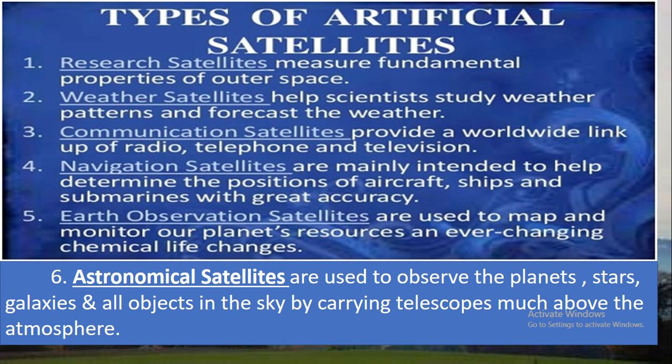And astronomical satellites are also used to observe the planets, stars, galaxies, and all objects in the sky by carrying telescopes much above the atmosphere. So this gives better visibility because light rays are not scattered by the air molecules of the atmosphere.